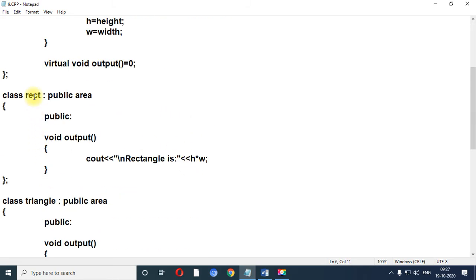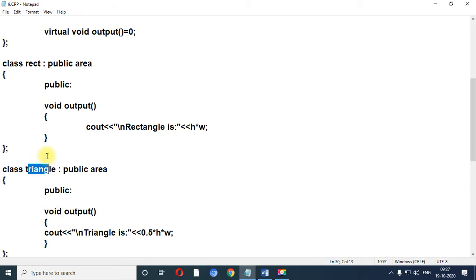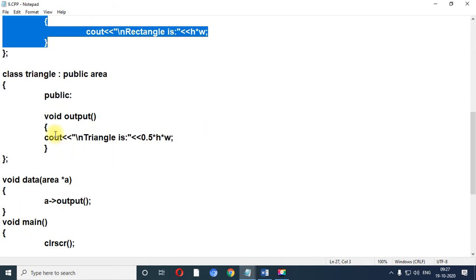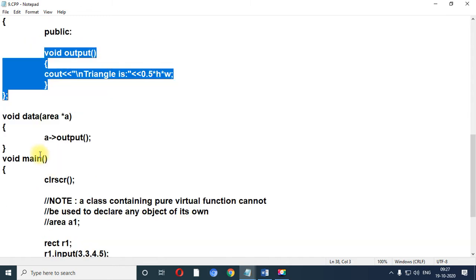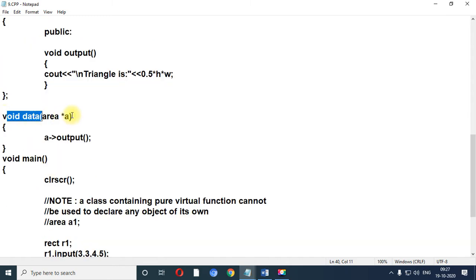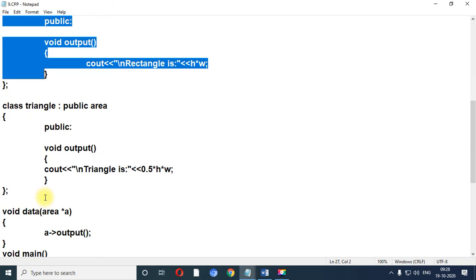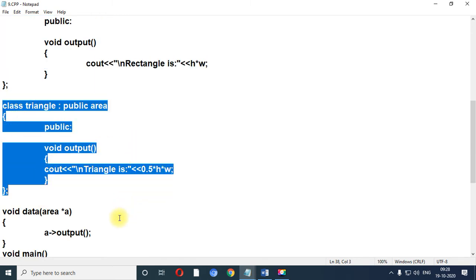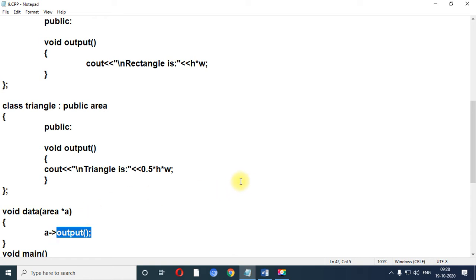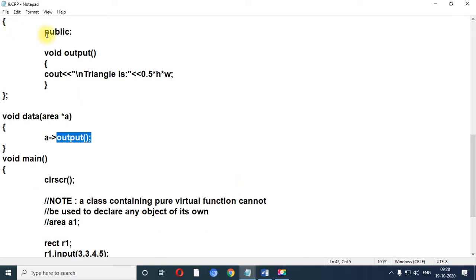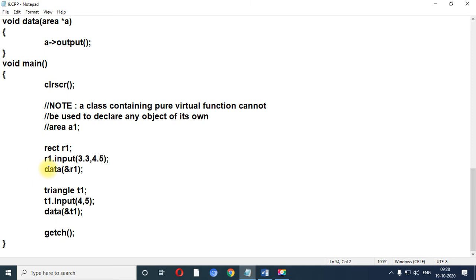Now in the rectangle class and triangle class, I have created an output method in both classes. One method called data has been created by passing a pointer variable, and the output is called. Now see, the rectangle class as well as the triangle class both contain an output method. So which method will be called? Naturally, whatever object you give the reference to, that output method will be called.